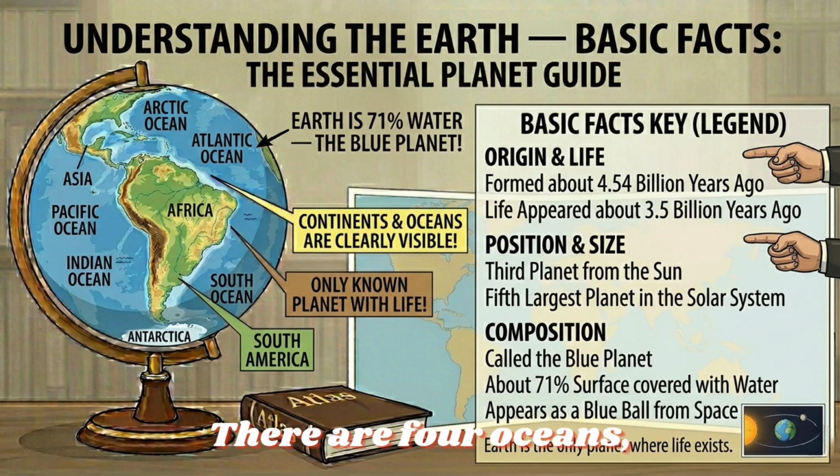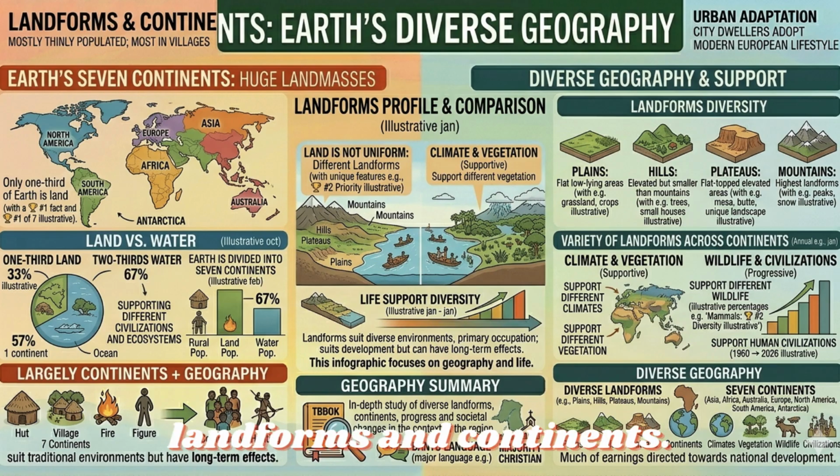There are 4 oceans: Pacific, Atlantic, Indian, and Arctic, and 7 continents: Asia, Africa, Australia, Europe, North America, South America, and Antarctica. Landforms and continents. Only 1/3 of Earth is land. The Earth is divided into 7 huge landmasses called continents: Asia, Africa, Australia, Europe, North America, South America, and Antarctica.